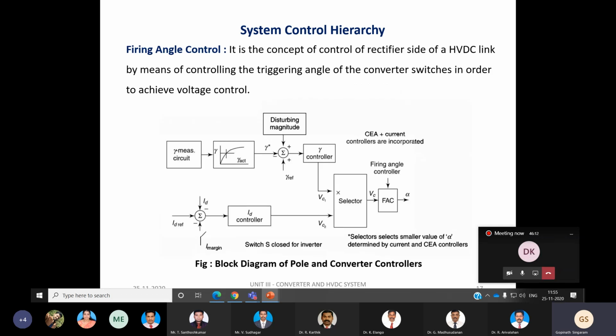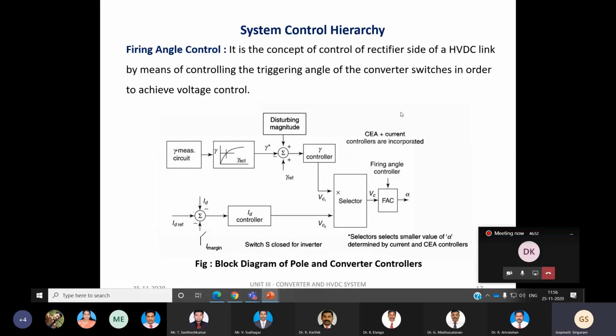Coming to the next level of discussion, we have firing angle control. There are many control strategies, and now we are going to discuss the firing angle control. Here I have given a block diagram of the firing angle control of pole and converter controllers. In this block diagram of the control scheme, we can see the presence of both controllers. As I told earlier, both stations are provided with the constant current controller and the constant extinction angle controller. So both controllers are incorporated.